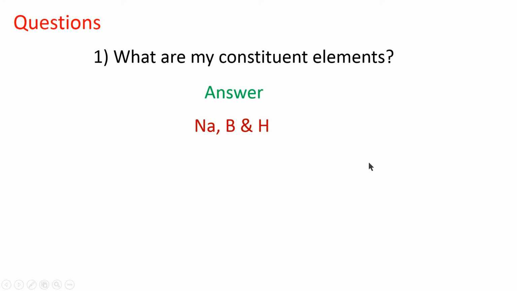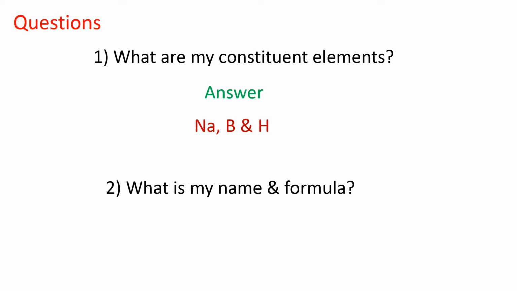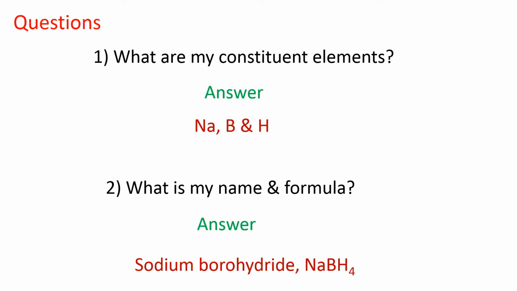Sodium is a metal, boron is a metalloid and hydrogen is non-metal. Now second question. What is my name and formula? Answer is name sodium borohydride, NaBH4. That is the formula.